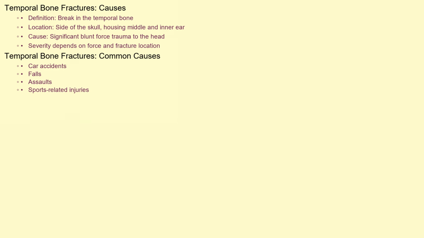A temporal bone fracture, as the name suggests, occurs when there's a break in the temporal bone, the bone located at the side of the skull that houses the middle and inner ear. This is usually the result of significant blunt force trauma to the head. Common causes include car accidents, falls, assaults, and sports-related injuries. The severity of the fracture, and therefore its impact on the middle ear, depends on the force of the impact and the specific location of the fracture line.